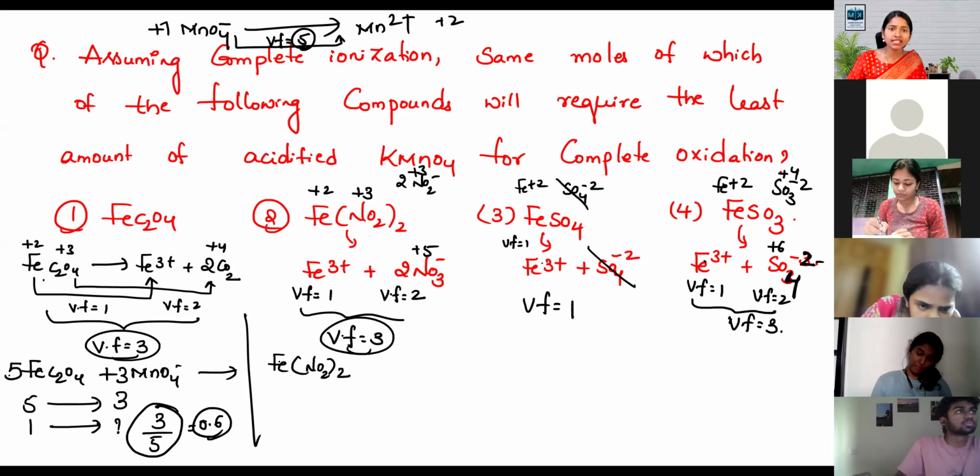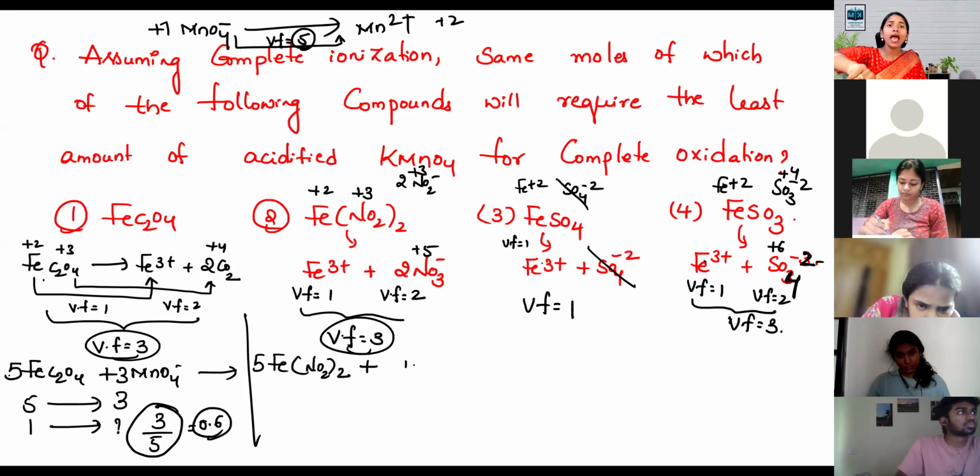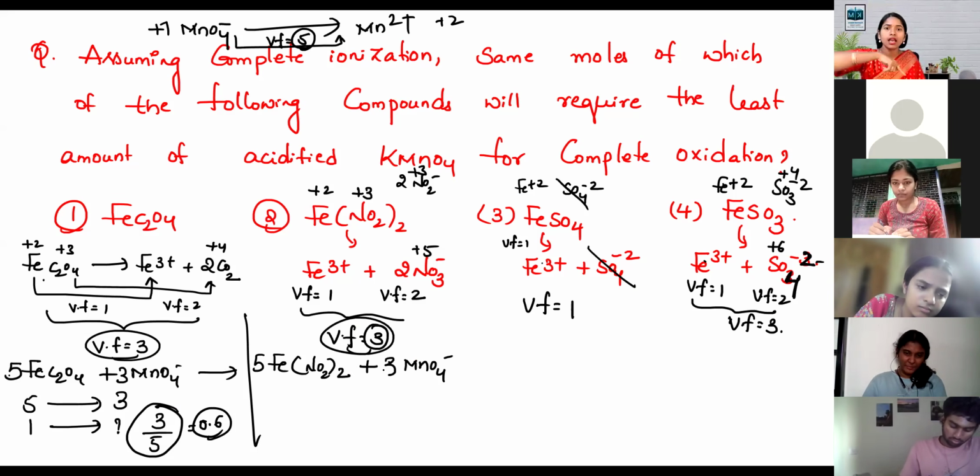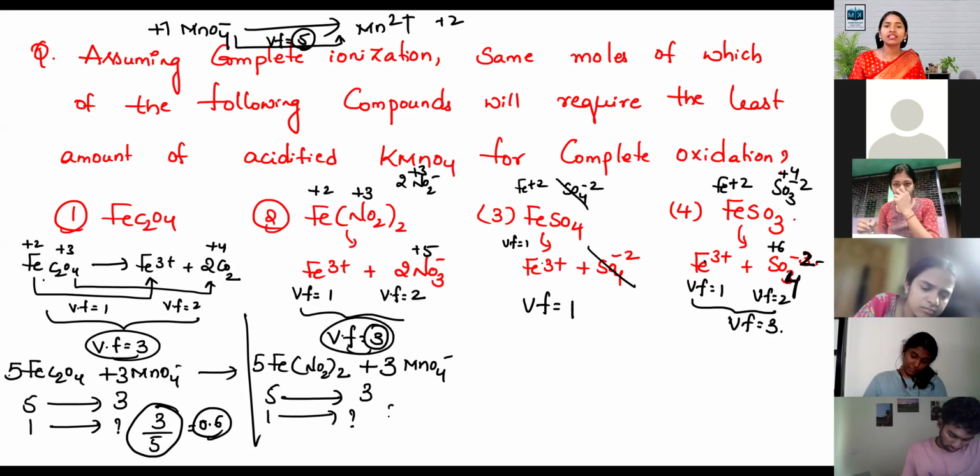FeNO2 twice, this is 5 moles, because that number you multiply here, and for MnO4 minus, this valency factor you multiply for that MnO4 minus 3, which means that 5 moles of this ferrous compound need 3 moles of permanganate. Then 1 mole needs how much? 3 by 5. This is also 0.6.